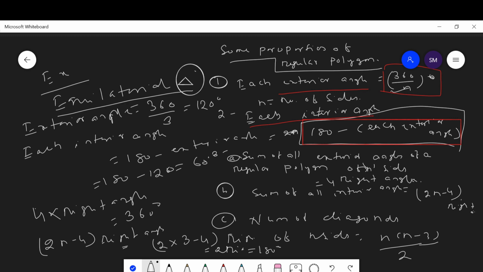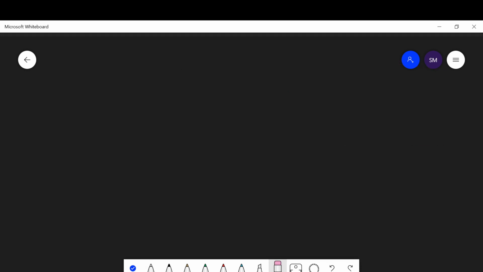If you consider a square, then in place of n we write 4 into 4 minus 3 upon 2, which is equal to 4 into 1 upon 2, meaning 2 diagonals. A square has 2 diagonals. Okay. Now we have verified all the properties of regular polygons. Now let us discuss some more examples.